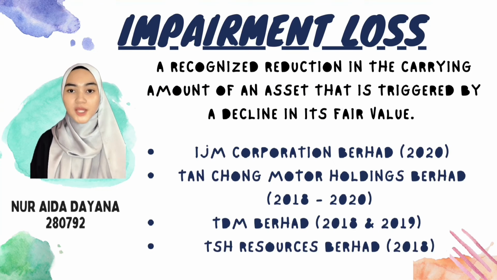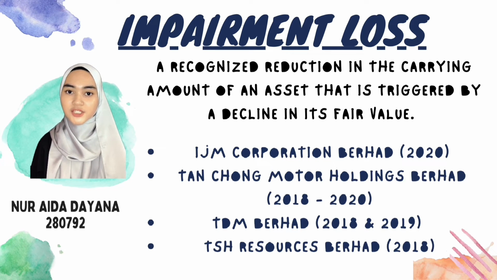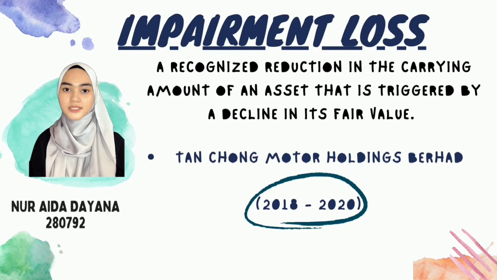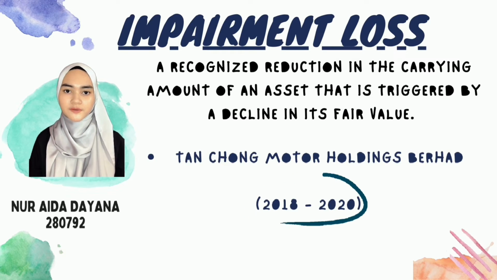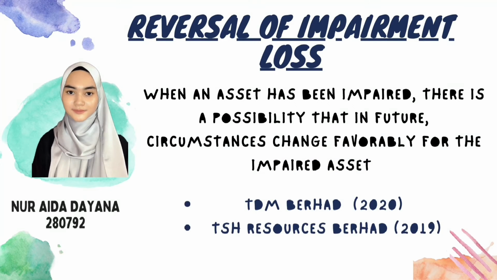According to MFRS 136, an impairment loss is a recognized reduction in the current amount of an asset that is triggered by a decline in its fair value. Impairment loss exists in IJM Corporation Berhad in 2020, Tan Chong Motor Holdings Berhad from 2018 until 2020, TDM Berhad in 2018 and 2019, as well as TSH Resources Berhad in 2018. Because of that, there is only a significant difference in impairment losses in Tan Chong Motor Holdings Berhad disclosed between the years before and during COVID-19.